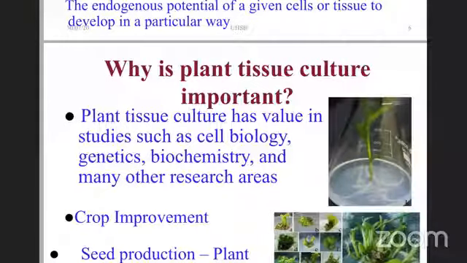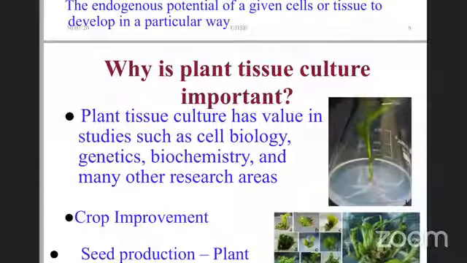But later the systems developed, like crop models and plant models took over. Nonetheless, tissue culture is very important for cell biology, genetics, biochemistry, and many other research areas, especially when you are trying to do transformation. You want to test the gene that you clone, the promoter that you clone. Eventually, you end up touching upon the tissue culture phase of your research.